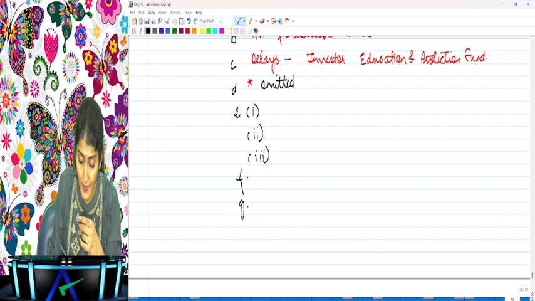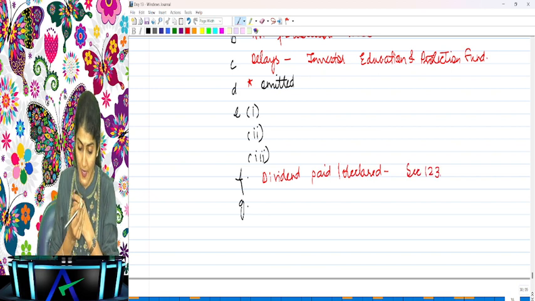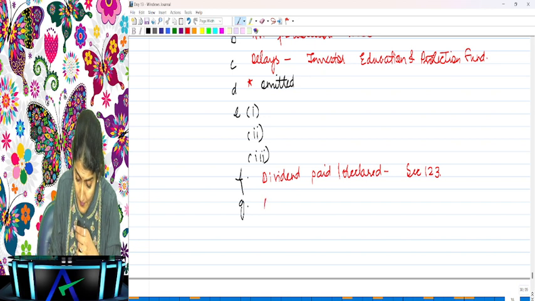143.3JF. What does it say? Whether dividend paid or declared, whether it is in compliance with the provisions of section 123 of the Companies Act, and whether the company's accounting software has an audit trail feature,